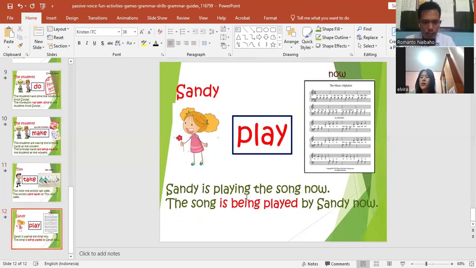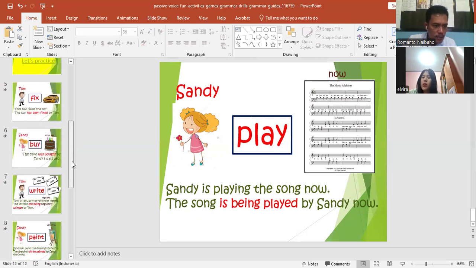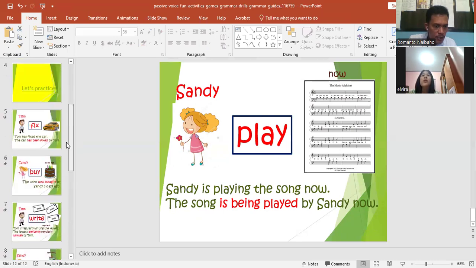Okay, one more. Sandy is playing the song now. Sandy sedang memainkan lagu sekarang. What tense is this? Present continuous. So when it is present continuous, the song is being played by Sandy now. Okay? So one sentence here is jumping ahead, we didn't discuss it.